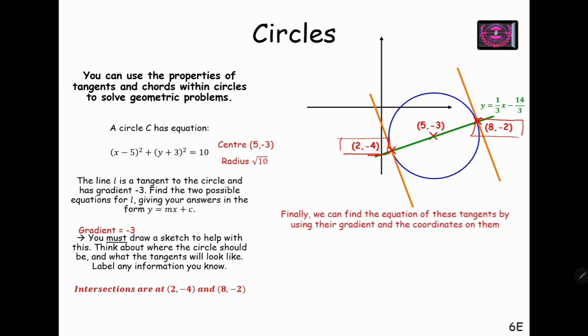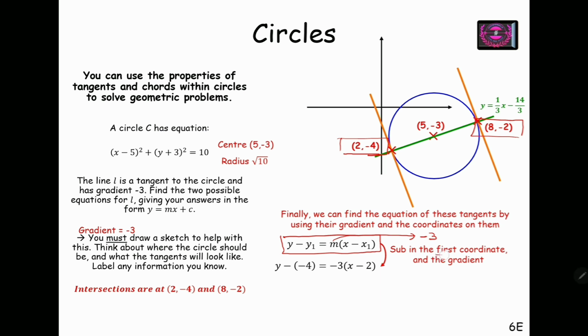Now we can find the equation of the tangents. We have the gradient of the tangent and we have the points where the tangents are touching the circle. So using y minus y1 equals m times x minus x1, where m is the gradient of the tangent, which is minus 3, and x1, y1, I will use 2 comma minus 4 first, and then I will use 8 comma minus 2. So substituting the first coordinate, 2 comma minus 4, I get y minus minus 4 equals minus 3 times x minus 2.